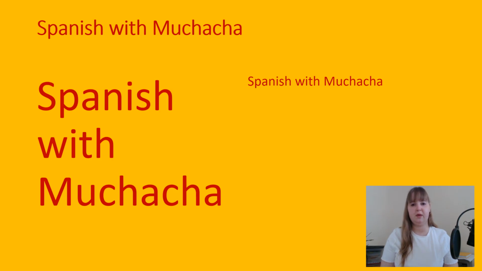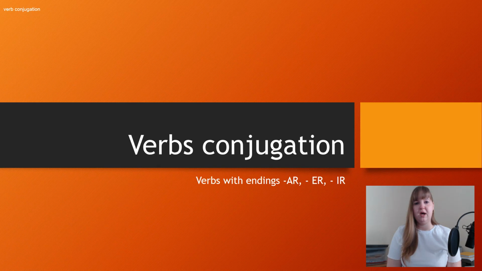Así que empecemos. In this video, I would like to teach you how to conjugate the regular verbs in Spanish. In the beginning, I would like to mention that we have three groups of regular verbs in Spanish: the verbs with endings AR, ER, and IR.